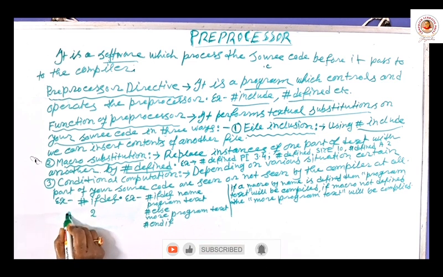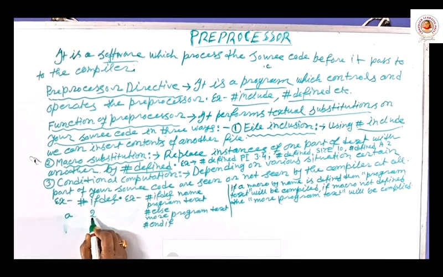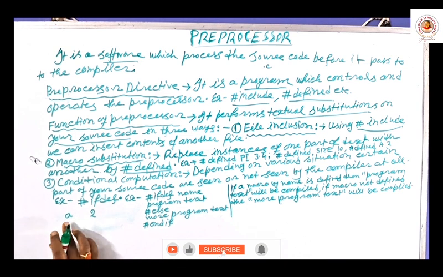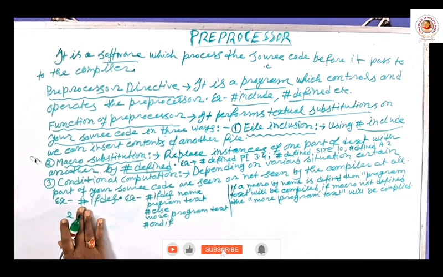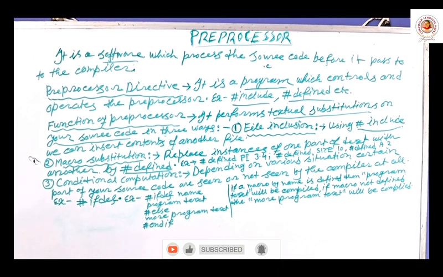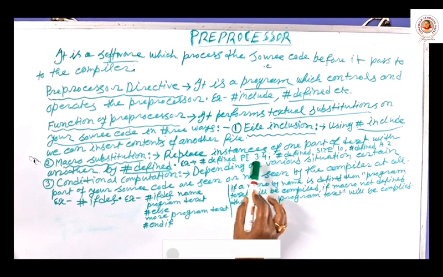When I find the capital A or small a, in the place of a, 2 will be written. That means 2 will substitute a. That is called textual substitution, that means macro substitution. Macro means you will define, and that is done by #define. So the example is #define pi 3.4.